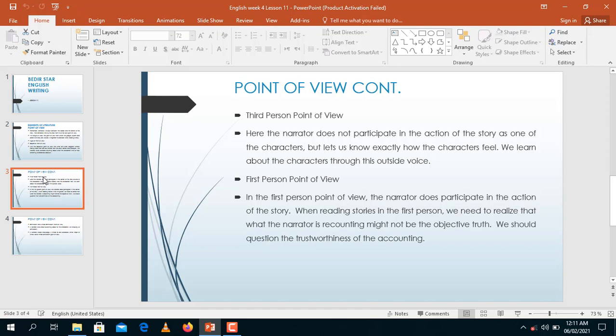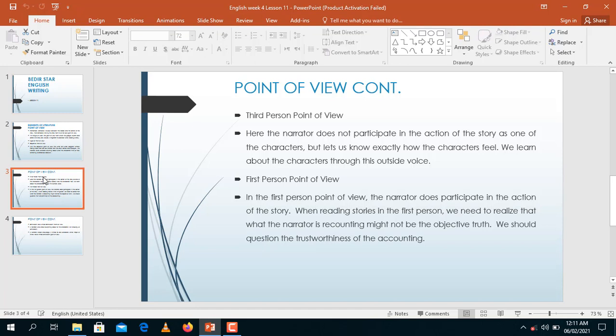And then we have what we call the first person point of view. In the first person point of view, the narrator does participate in the action of the story. When reading stories in the first person, we need to realize that the narrator is recounting the main idea of the story.